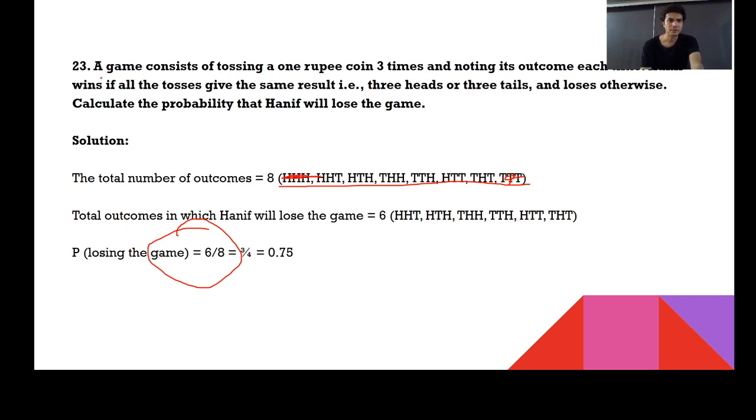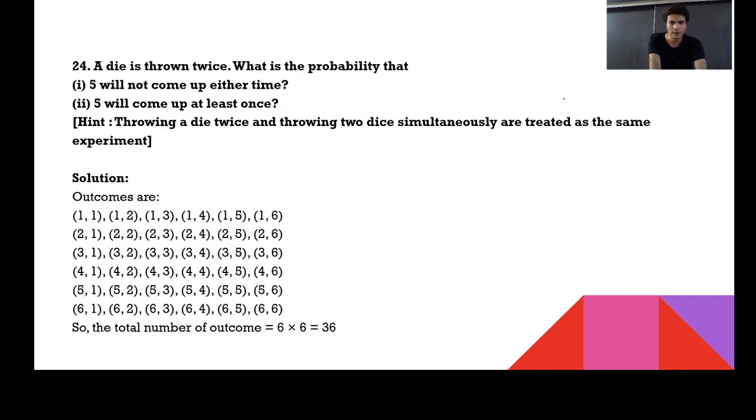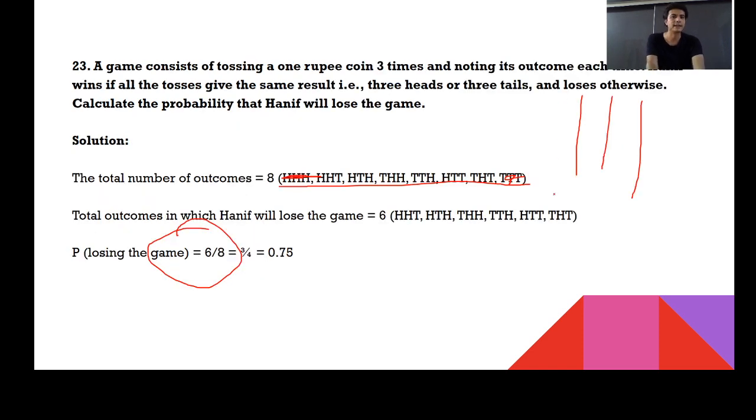Again I repeat. A game consists of tossing a 1 rupee coin 3 times. When you toss the coin 3 times, your total number of outcomes is 2 raised to power 3, and that is 8. And how to remember? Make 3 rows. When there are 8 outcomes, 4 times you write H and 4 times you write T. 4H, 4T, then 2H, 2T, 2H, 2T. Then HT, HT, HT, HT. Look at how they are specified. Now your 8 outcomes are made.